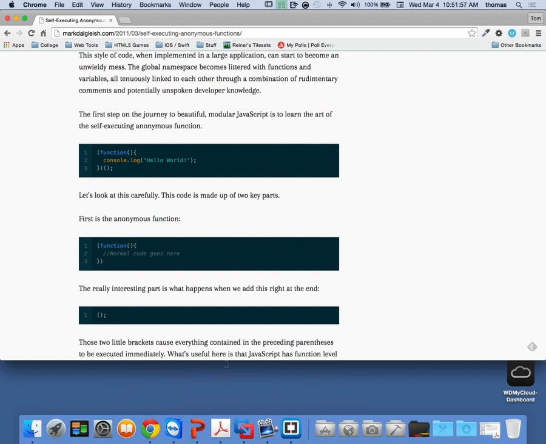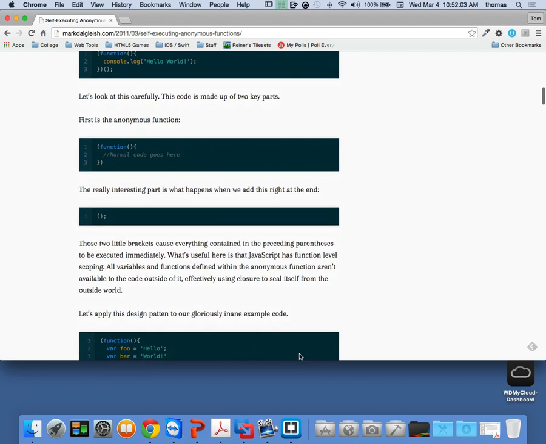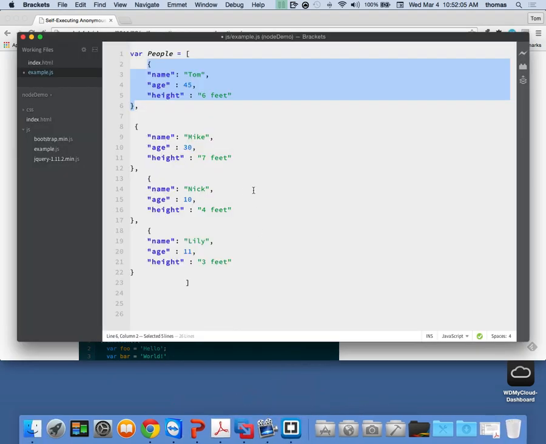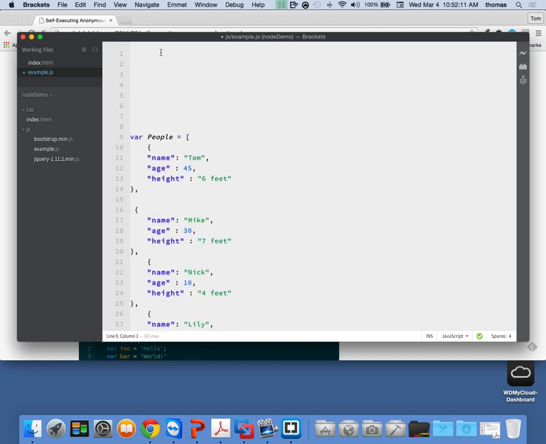Look at the format here, right? So we're doing this, and we're adding this at the end because this is the execution piece. Let me pull this up for you guys to see. And this is a perfect example of this. So here's our people, and now let's wrap our people array, which is an array of objects, around this self-executing anonymous function. So first of all, we make an anonymous function. That's how you start off.